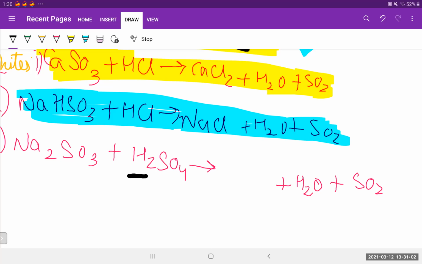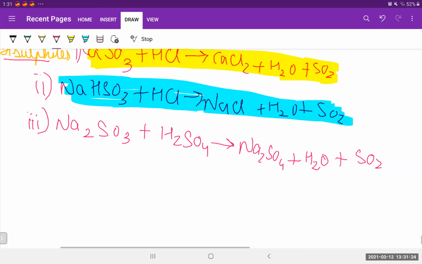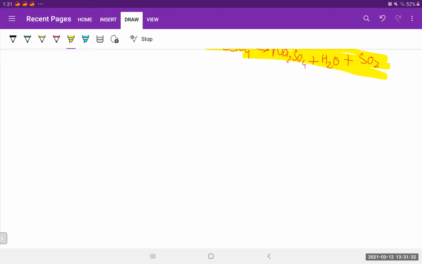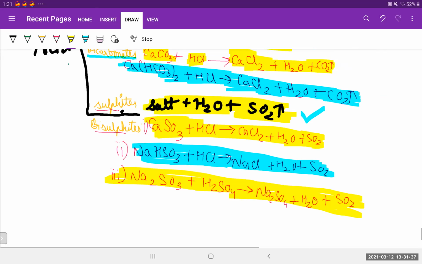H2 we have utilized, and what all else have we utilized? We have utilized this SO3. We are left with Na2 and SO4. So we all know that Na2SO4 is the salt, and we can just write this name. So write Na2SO4. Everybody is getting it. I know that everybody is enjoying chemistry now, right? So let me just highlight this point also. You'll be getting all the notes in the Telegram group.